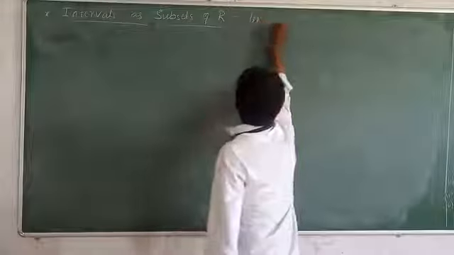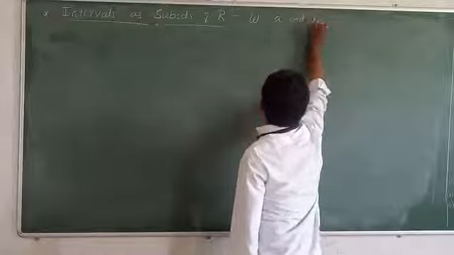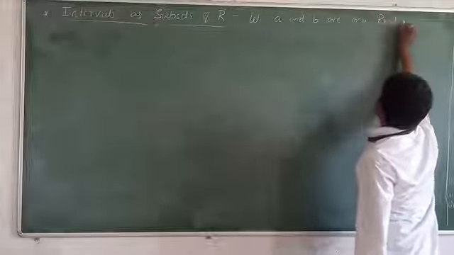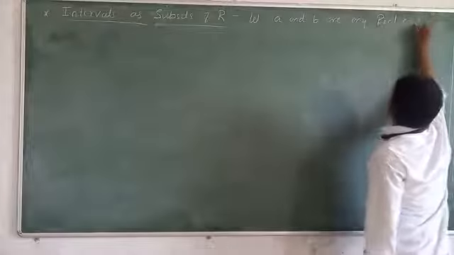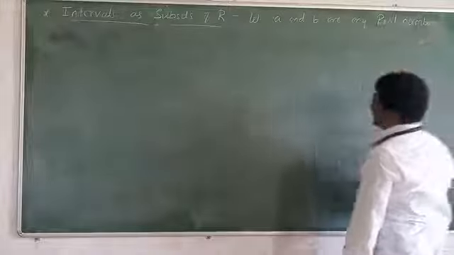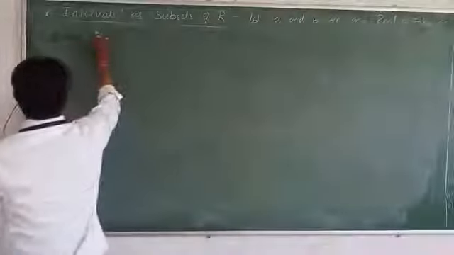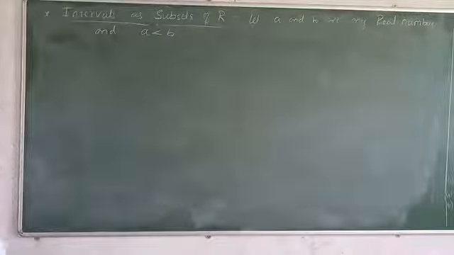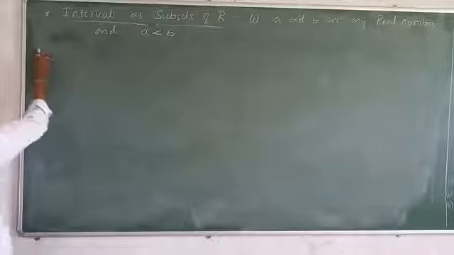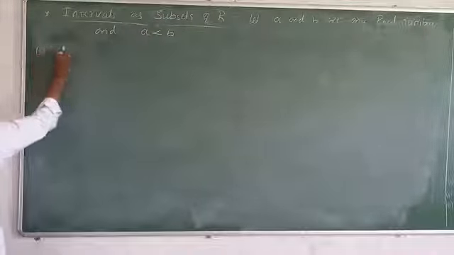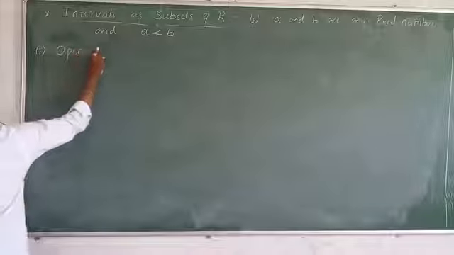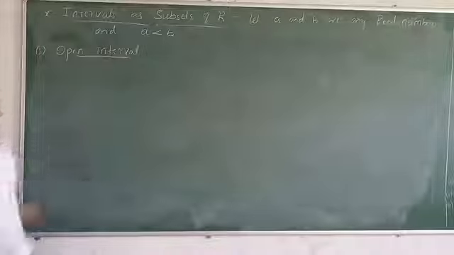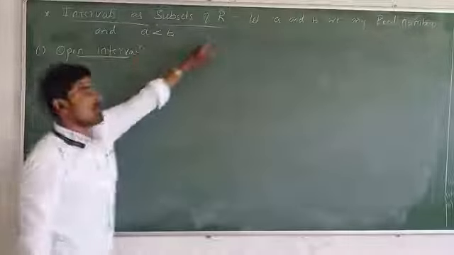Let A and B be any two real numbers, and A is less than B. So first one is what? Open interval. First one is an open interval. So open interval is a subset of the real numbers.